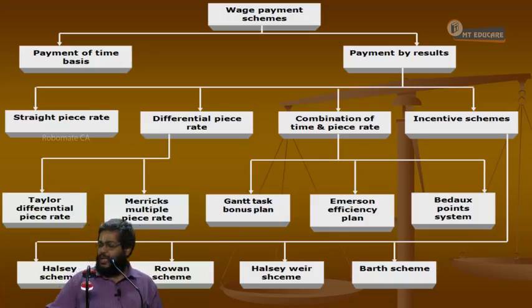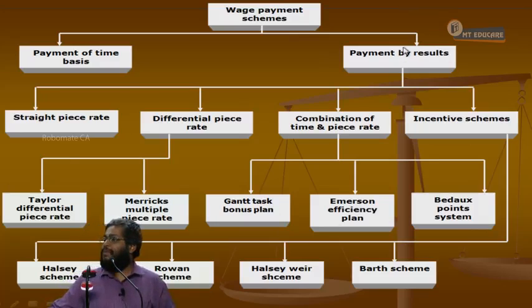In this, first I will discuss the piece rate system. Now tell me, payment on a time basis, wages is equal to what into what? Time taken into time rate. Paid on the straight piece rate system, what is the formula? Units produced into piece rate. Wages of 8 per unit means 8 per unit is called the piece rate. Wages of 8 per hour means that 8 per hour becomes the time rate. Okay, now apart from that, payment by results has so many other systems. Let us learn that chart by heart and then start doing each and every system from question number 1 onwards.